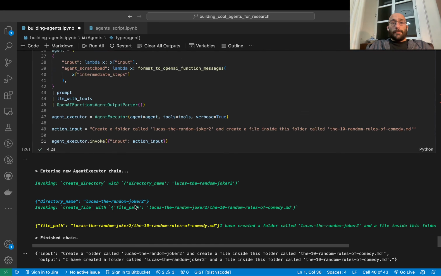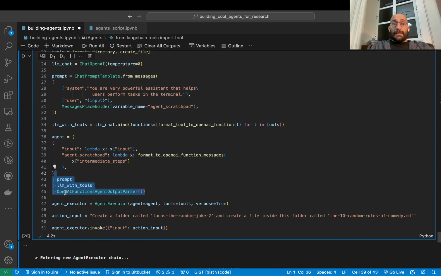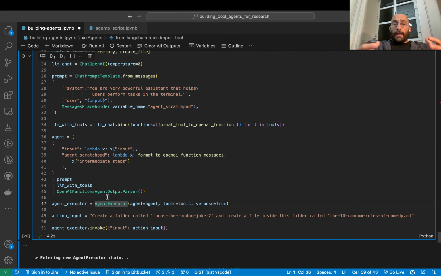Now, runnables are these building blocks in LangChain that allow you to build components, chains, stuff like that, right? And this is a runnable because it's built with the LCEL interface, which we learned is LangChain's way to compose, let's say, building blocks that leverage prompts, large language models, function output parsing, agents, etc., to build interesting stuff.